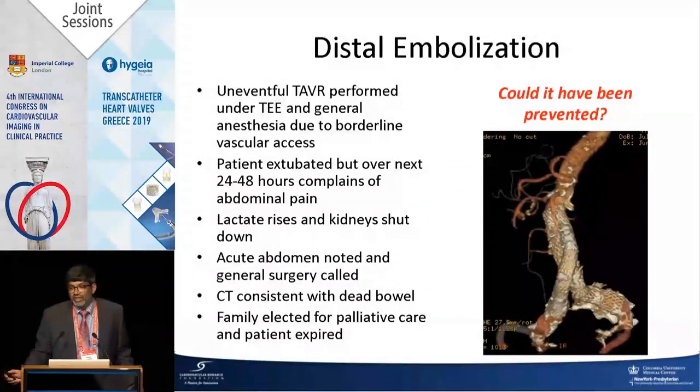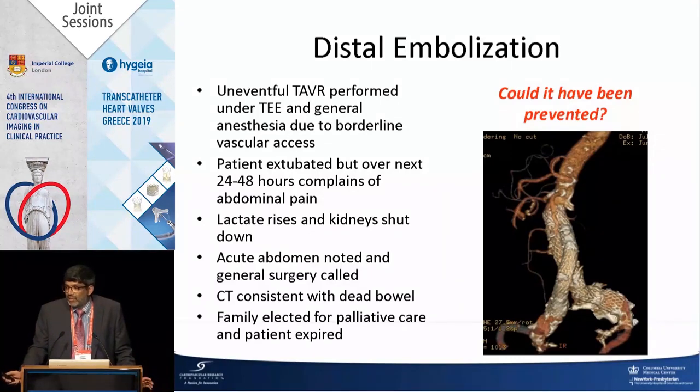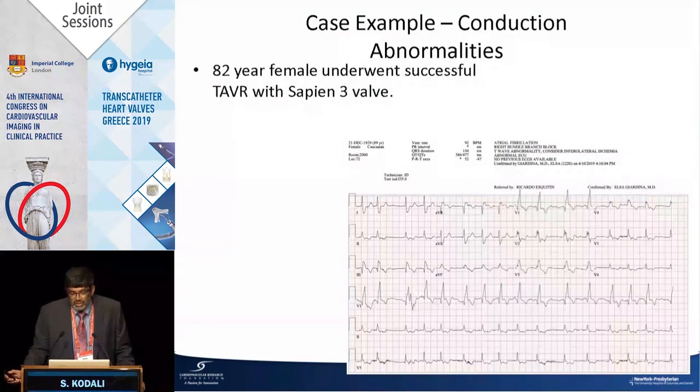This is not the CT. I couldn't find the CT, but it was someone with an endograft and similar type of anatomy. I don't know that we could have done anything different except maybe go transaortic, but we have plenty of these patients and we don't do it. This is a patient that died from gut embolization. The only way to avoid it is not to have gone through the abdominal aorta or the arch and done a TA or something.